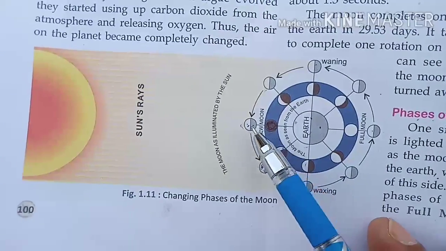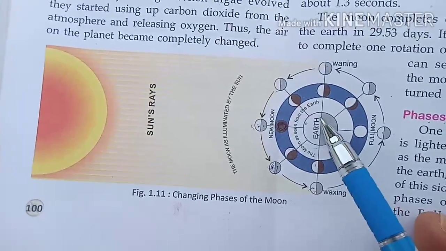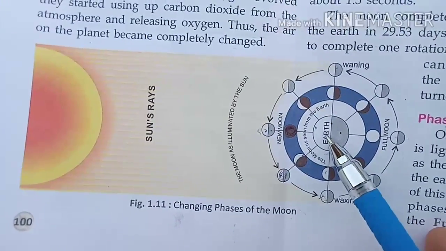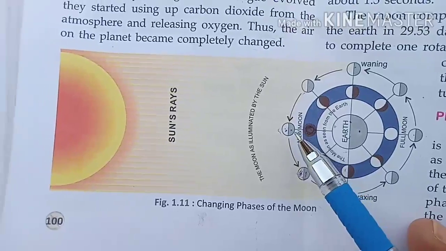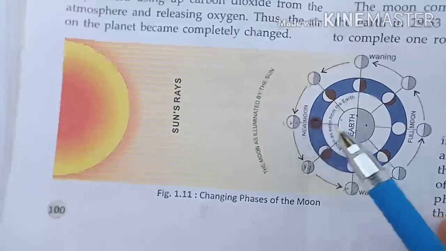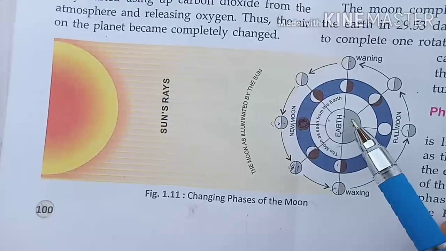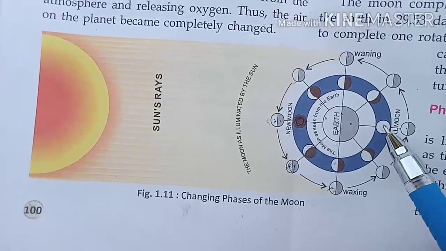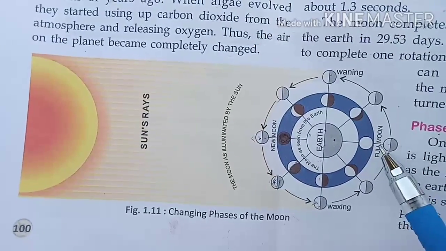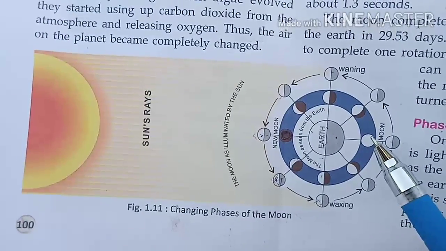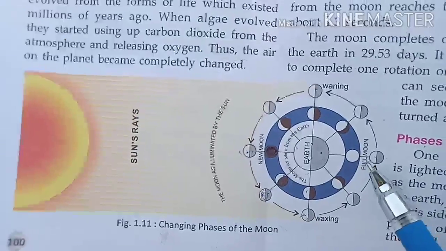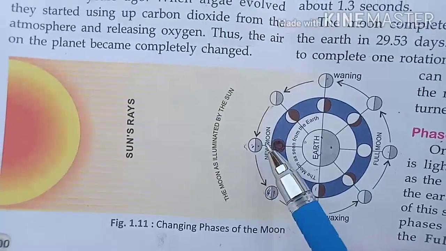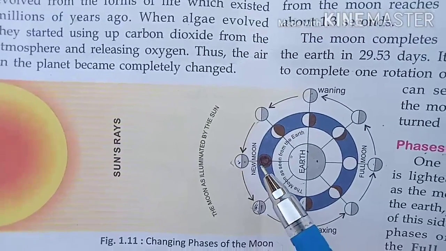So this is the new moon. The earth has two hemispheres, half and half. From one half hemisphere of the earth, the moon can be seen as a new moon, and from the other hemisphere it can be seen like this, and such a bright moon is known as full moon. The full moon is also known as Purnima, and the new moon is also called Amavasya. It's okay.